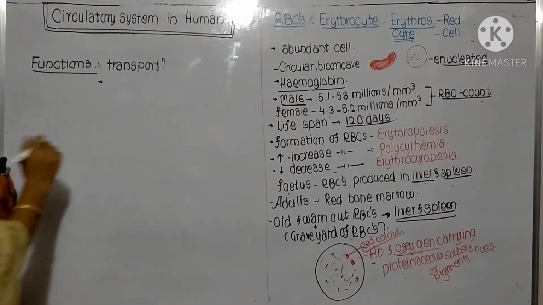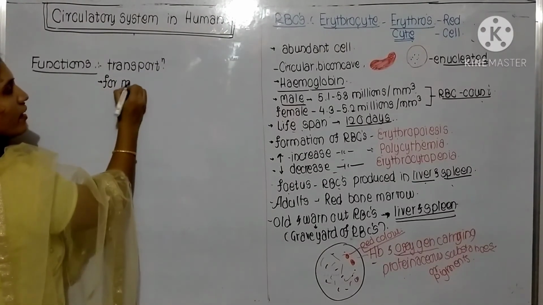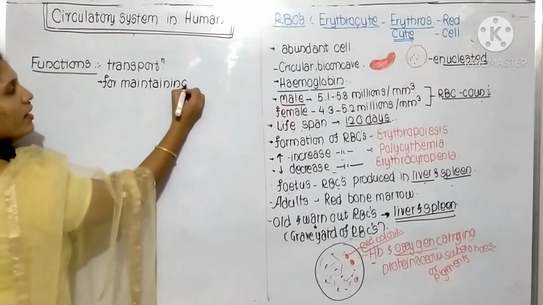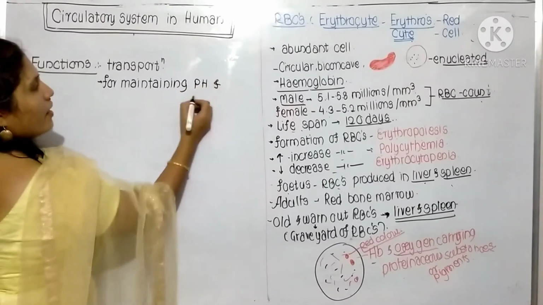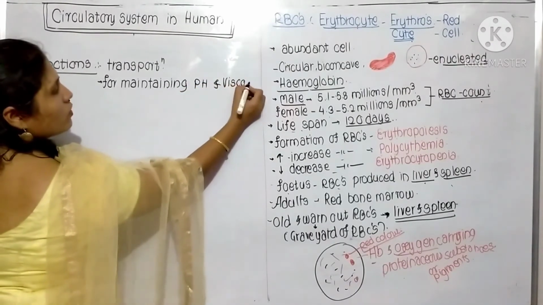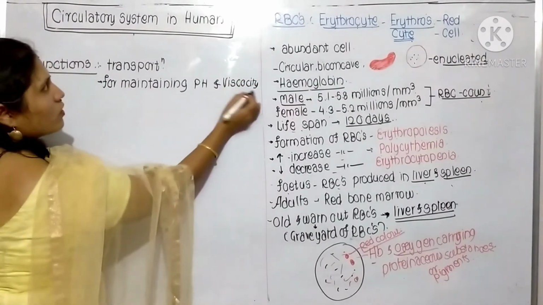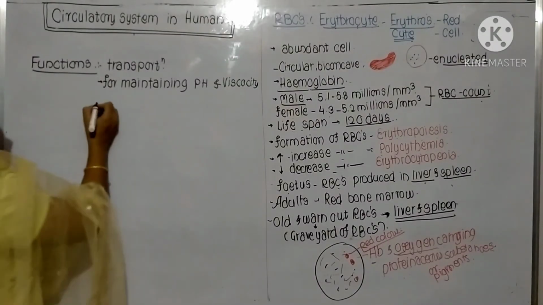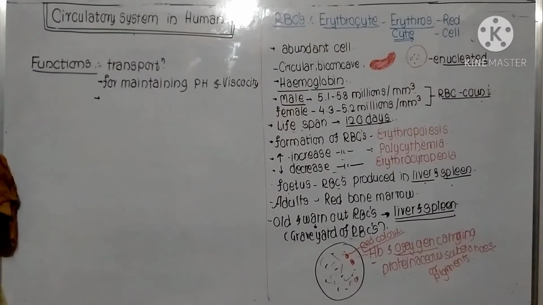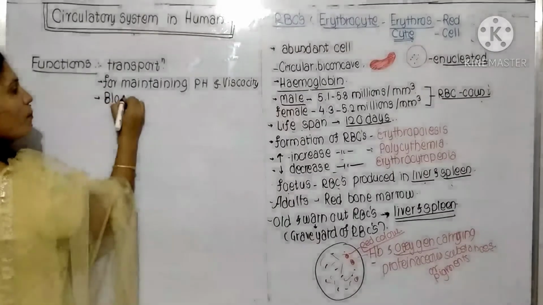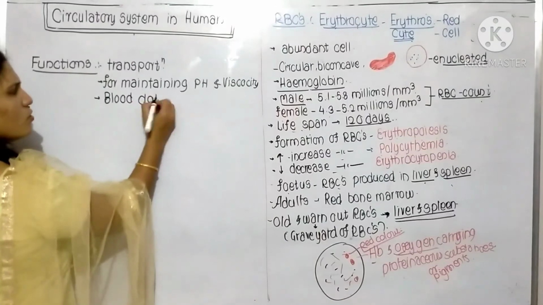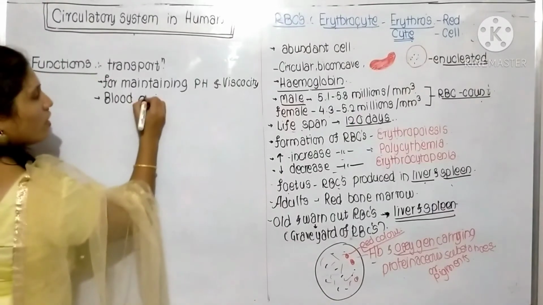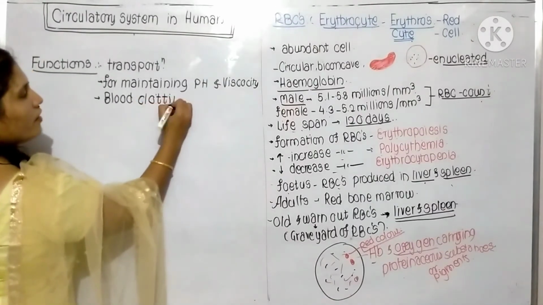It is also very important for maintaining pH and viscosity. As well as that, these RBCs play an important role during blood clotting also. For that also it is important. I'll write it down properly here so you will not get confused. For blood clotting.